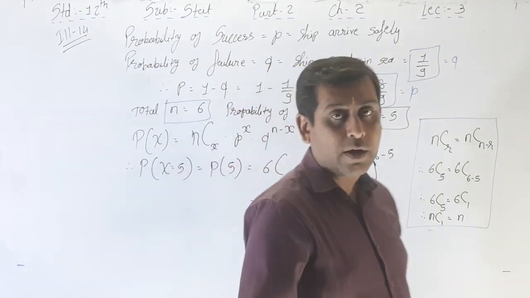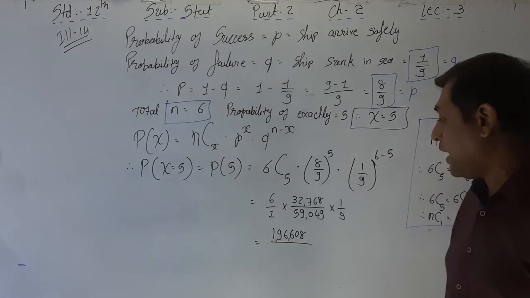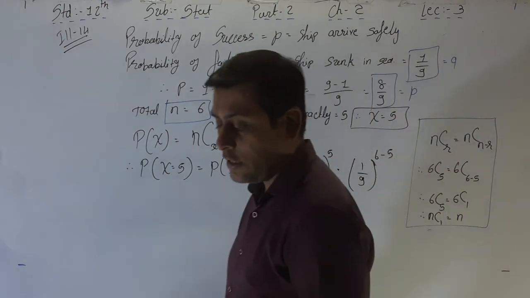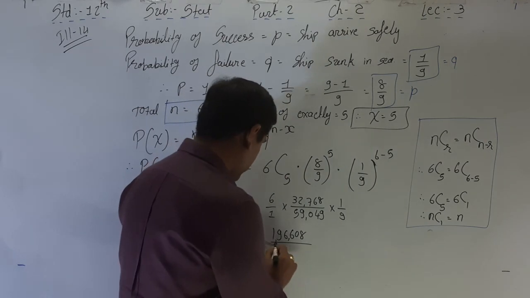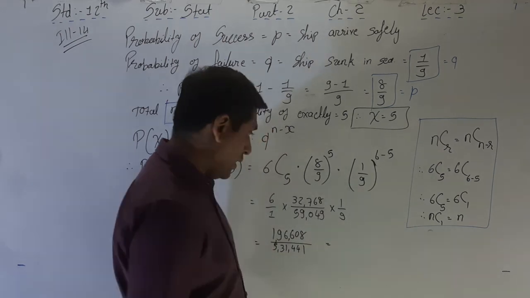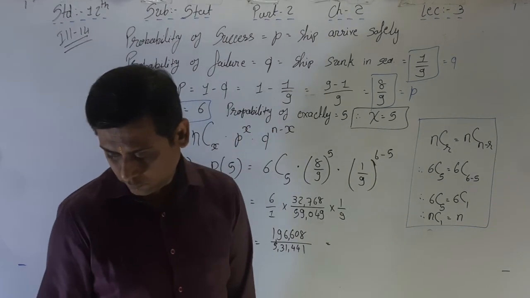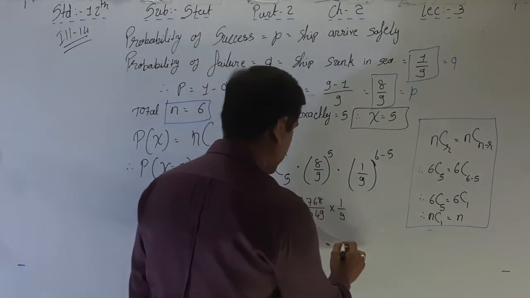And the denominator, multiplication of 1 into 59,049 into 9, the answer is 5,31,441. So the final answer is 0.37.